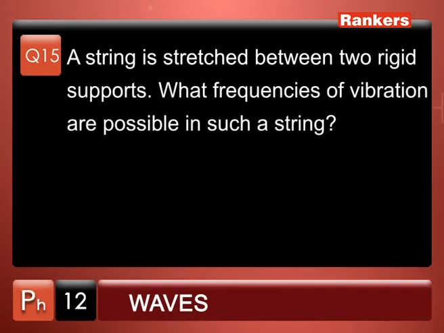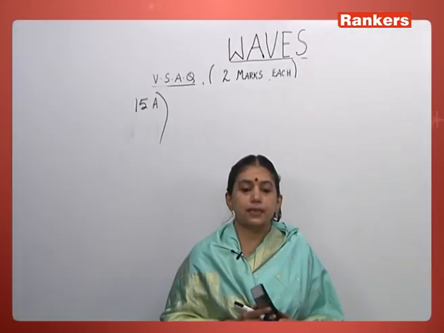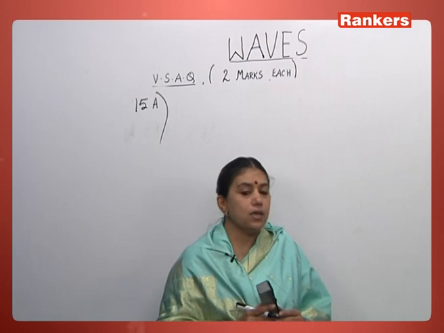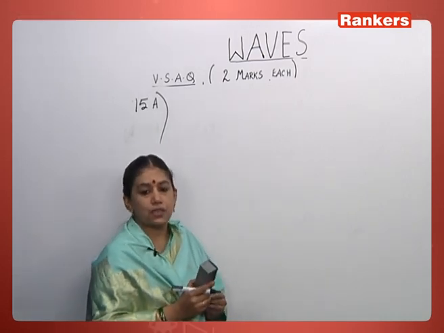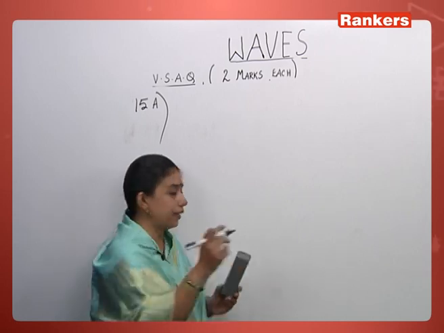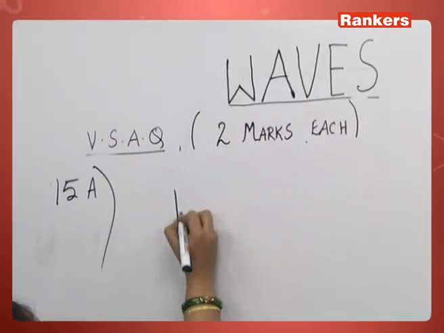A string is stretched between 2 rigid supports. What frequencies of vibration are possible in such a string? See children, this is just a 2 marks question, so you should not elaborate more on this. You have to just tell.